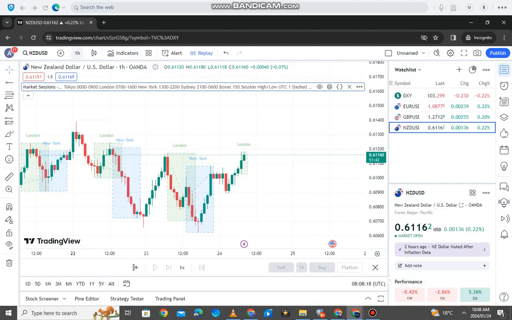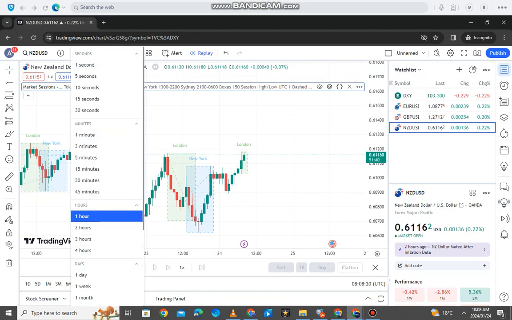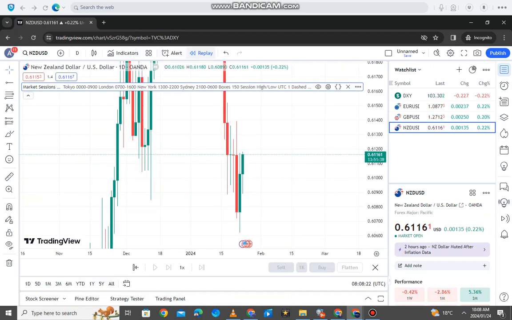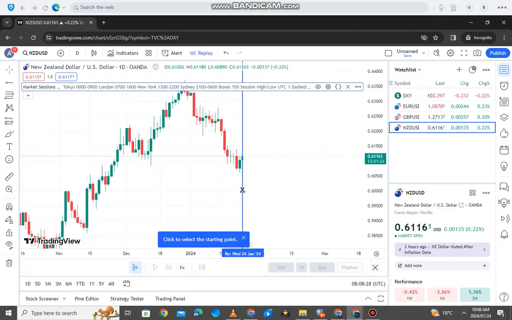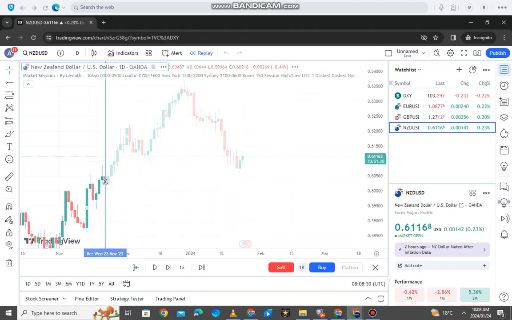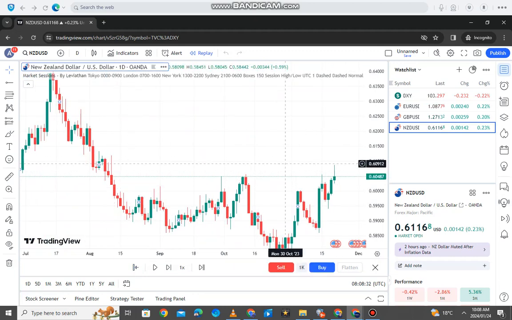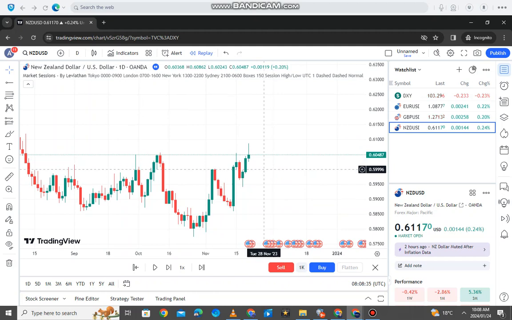So if we go back to the daily time frame, let's go back to the daily time frame, and we're gonna click replay, and then you can see you can go back in time. Let's just minimize that. You can go back in time and you can do that. And as you can see, you can start back testing from here. So you don't know what's going to happen next. You can start drawing here.